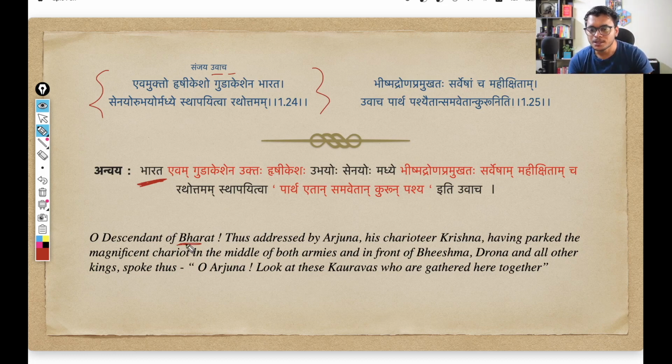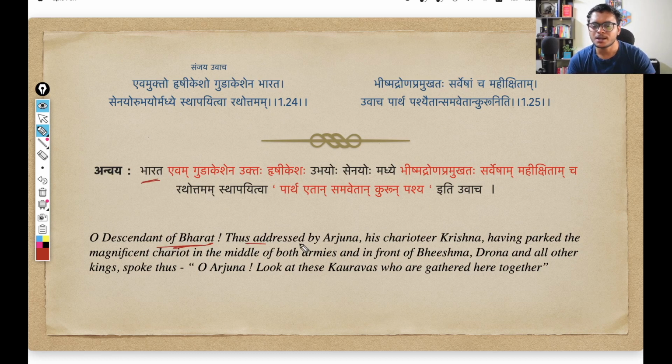And Dhritarashtra was the descendant of King Bharat, so that is why he is being referred to as Bharat. You have seen these words like Apatyavachak Sangya, that son of Kunti is called Kaunteya, son of Draupadi is called Draupadeya. So similarly, son of Bharat is called Bharat, simply referring to Dhritarashtra. So Bharat, O descendant of Bharat, this is what Sanjay is saying.